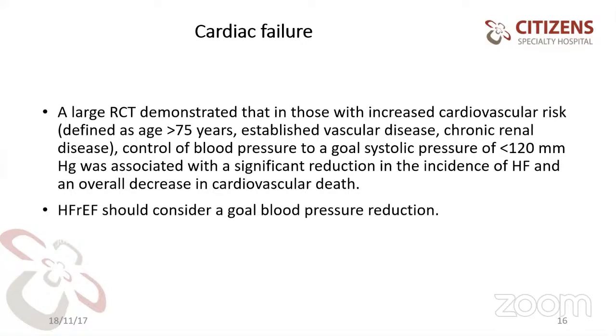If we resuscitate these patients with a low blood pressure, the patient's general recovery will look good, but the brain will not recover, and these patients will have a hypoxic, hypoperfusion brain injury with normal organ function. So we need to be very cautious in such traumatic brain injury patients.